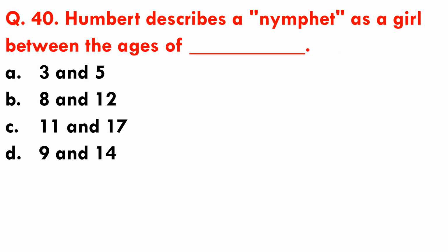Question number 40. Humbert describes a nymphette as a girl between the ages of dash. Options are A. 3 and 5, B. 8 and 12, C. 11 and 17, and D. 9 and 14. So Humbert describes a nymphette as a girl between the ages of 9 and 14.